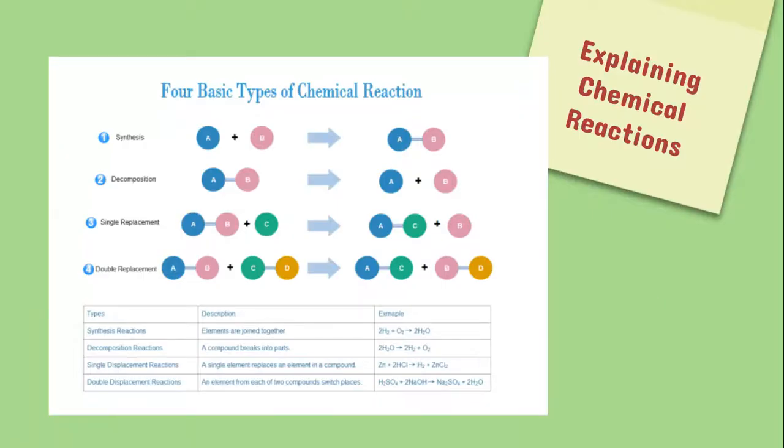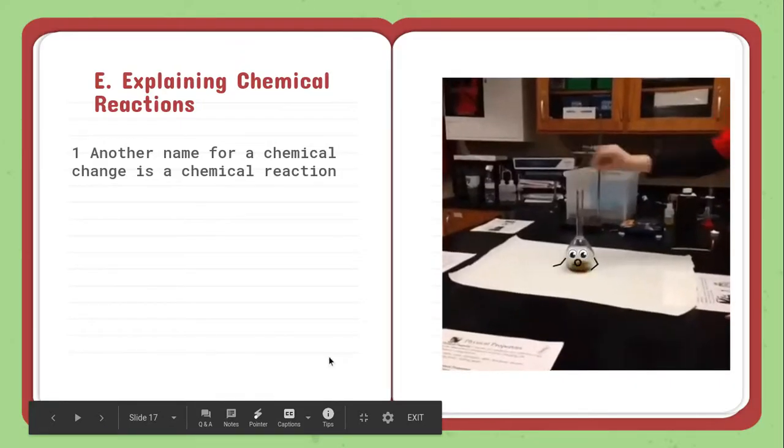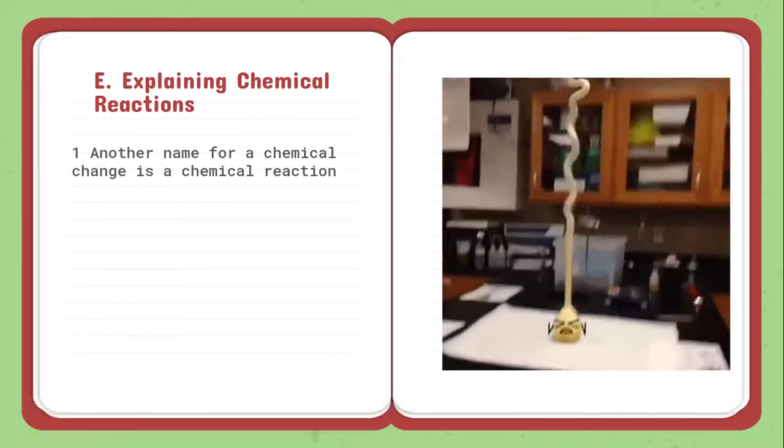We're not going to go into great detail of these, but there are four main types of chemical reactions. There's a synthesis where you take two things and put them together, kind of like the salt being combined: sodium and chlorine becoming sodium chloride. We have decomposition, where one material breaks down into two other materials. We have a single replacement and double replacement. You don't have to worry about that. We're not going to involve ourselves in solving these kinds of equations. There's also a kind of reaction called a combustion reaction. Combustion reactions always involve oxygen.